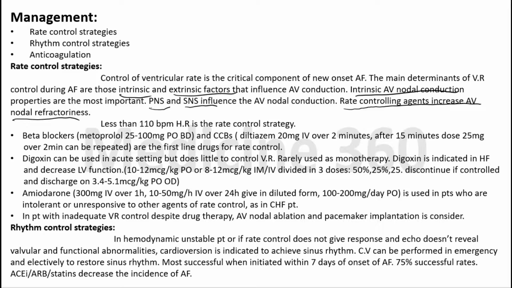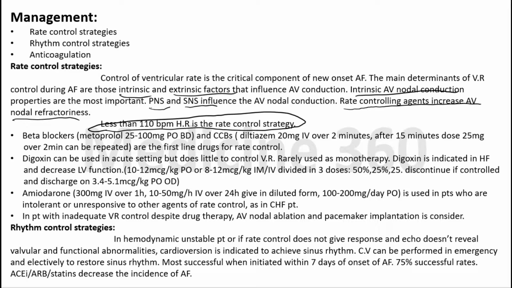So what is our strategy for rate control? A heart rate of less than 110 beats per minute is the rate control target, according to the American Heart Association. The first line drugs for rate control are beta blockers and calcium channel blockers. Among beta blockers, mostly we use beta 1 selective ones, for example metoprolol.